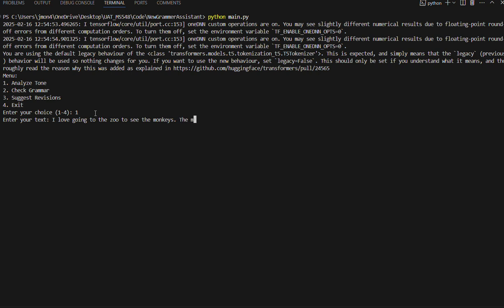The monkeys are very funny. Alright, so we have a polarity of positive 0.412, but it's very subjective, so we have a subjectivity of 0.8 there. If it was a negative comment, the polarity would be negative.